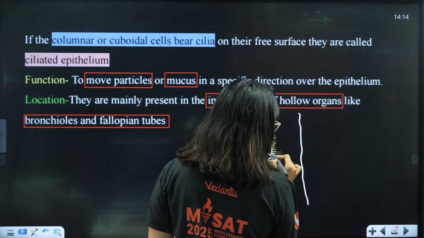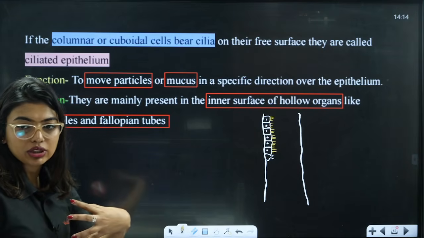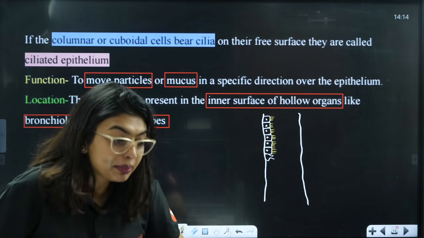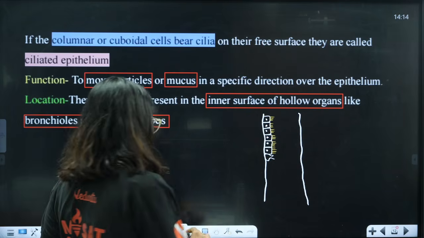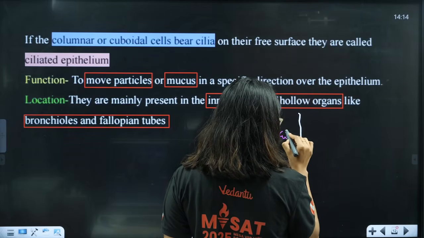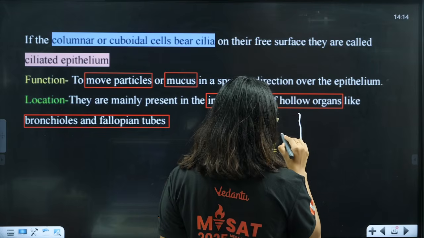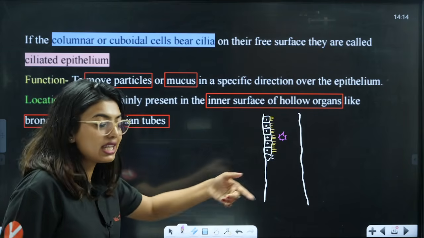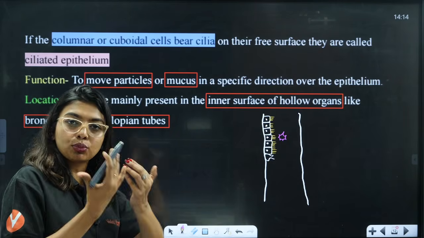Now by mistake, let's say something entered into your mouth. Now it is your body's job to do one thing. What is your body's job? To make sure that it comes out. So let's say one particle has entered inside. Now it is the job of the cilia to push it unidirectionally, to push it above.